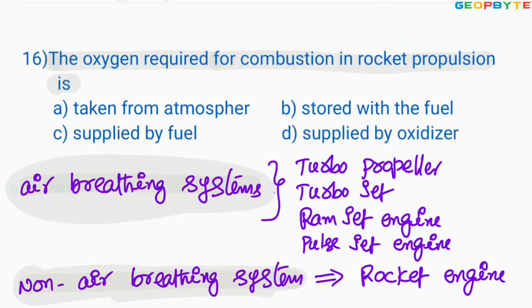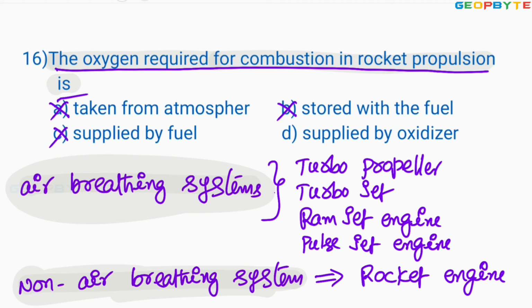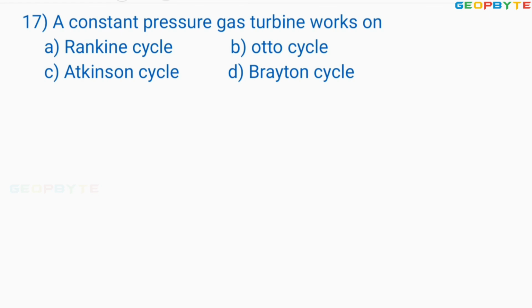Let us take the problem once again. The oxygen required for combustion in rocket propulsion is taken from the atmosphere? No. Stored with the fuel? No. Supplied by the fuel? No. Supplied by the oxidizer. Option D is absolutely correct. I hope you got my point. Let us take the last problem. Look at the last problem.